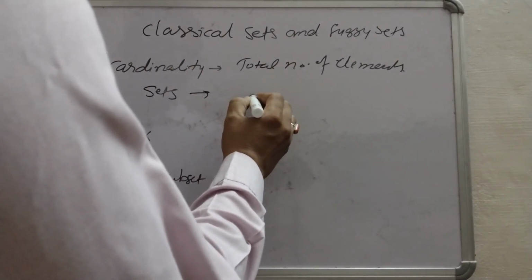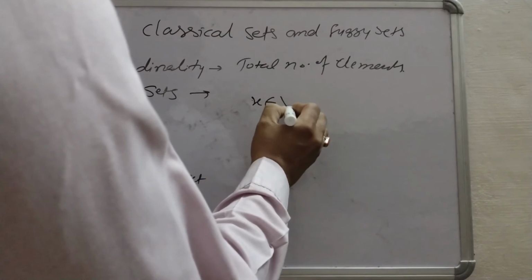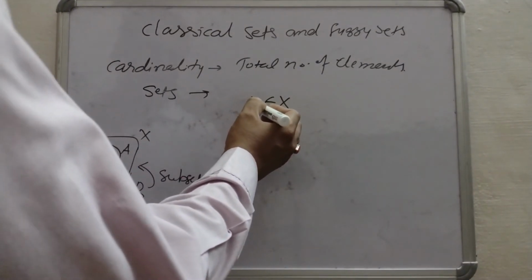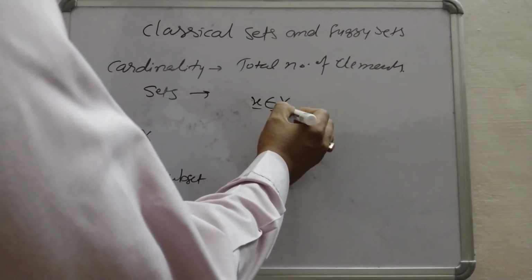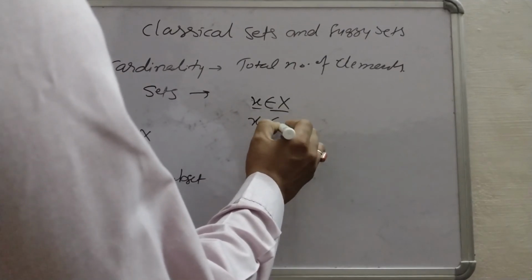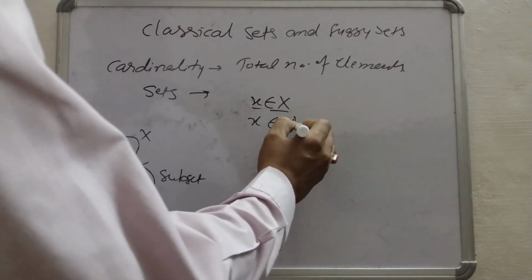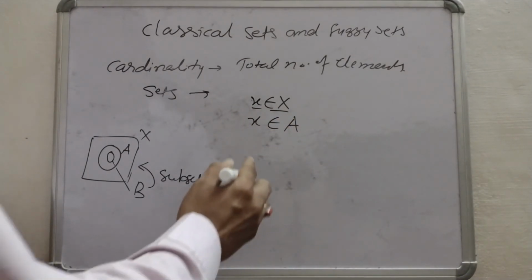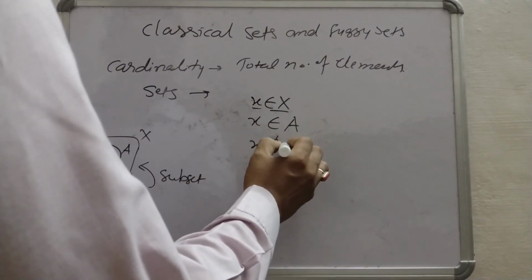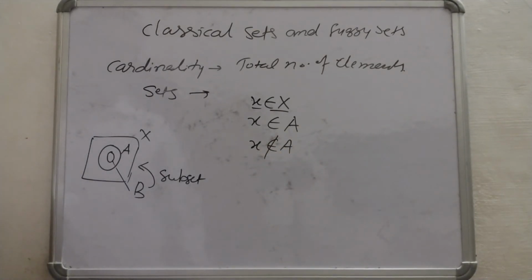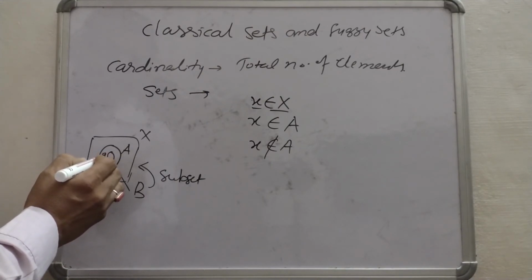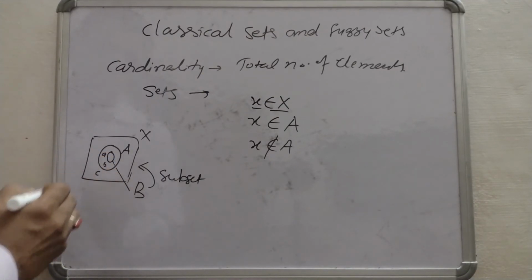If I write x belongs to X, it is read as x belongs to X. If I write x belongs to A, and if I write x does not belong to A. Suppose in this set A, element a is here, b is here, c is outside.